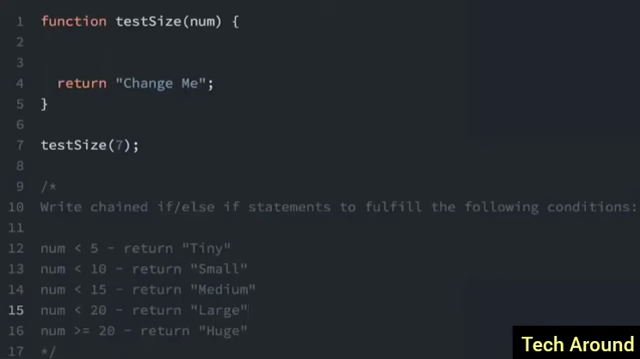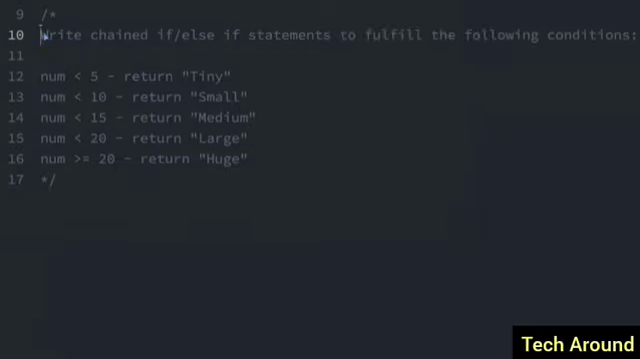You can also chain if and else if statements. So I'm going to complete the following challenge here. Write chained if/else if statements to fulfill the following conditions. So we have these conditions where if the number is less than 5, we're going to return tiny. If it's less than 10, return small, and so on.